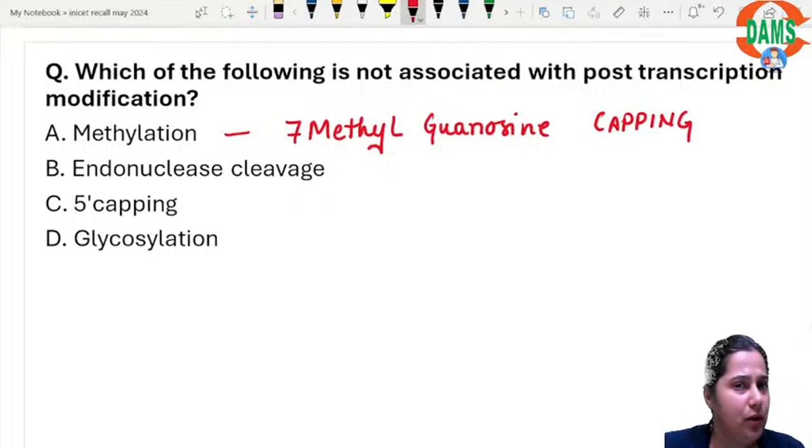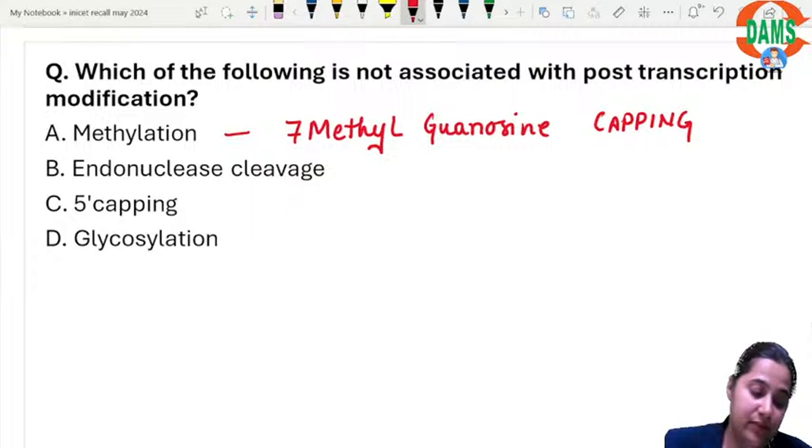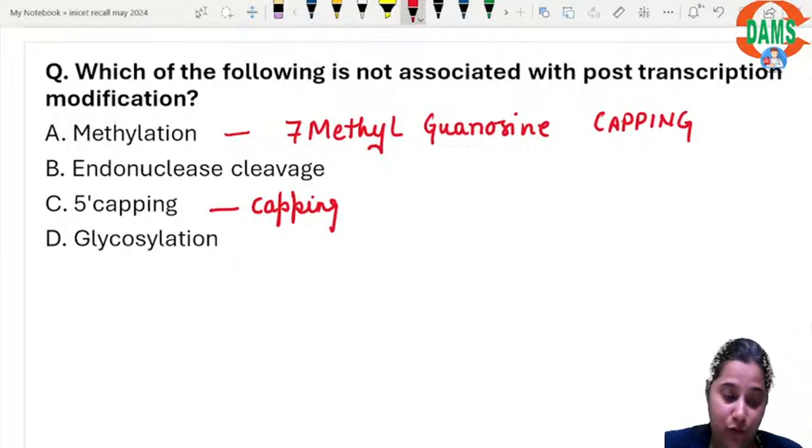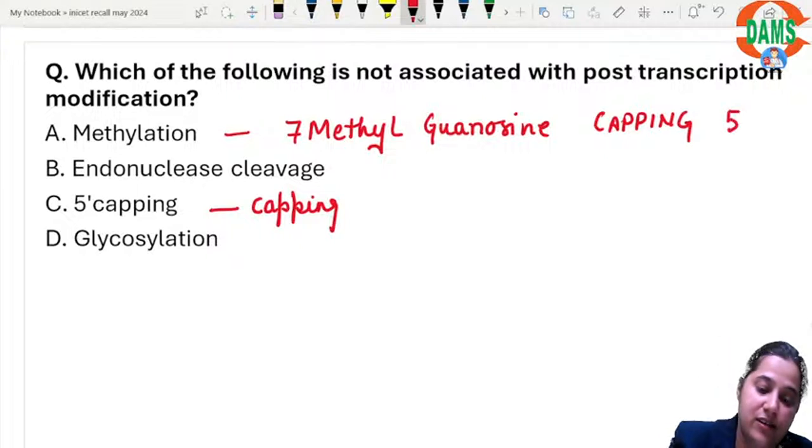Then there is something known as tailing, right? This capping occurs at the 5' untranslated region of the mRNA.